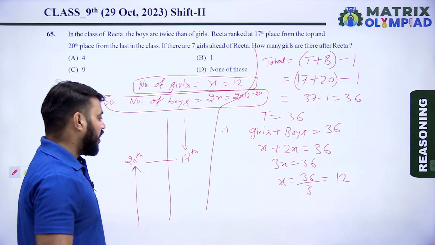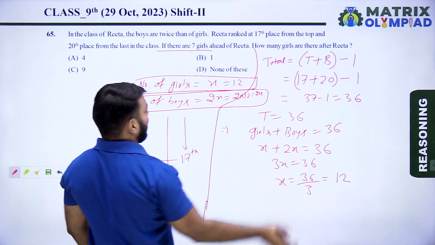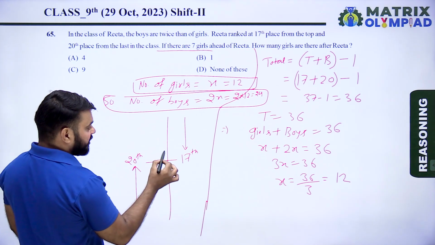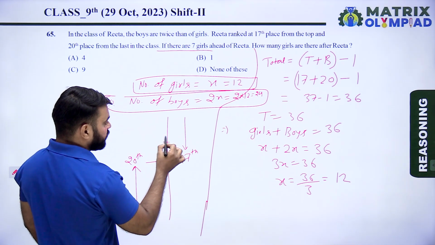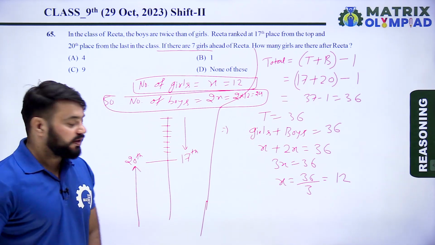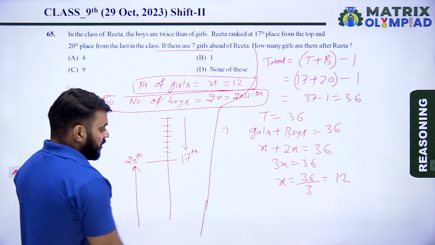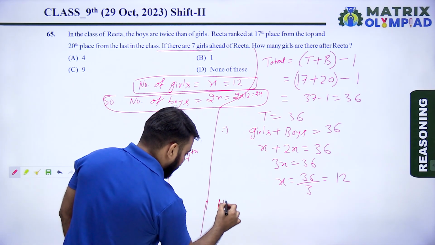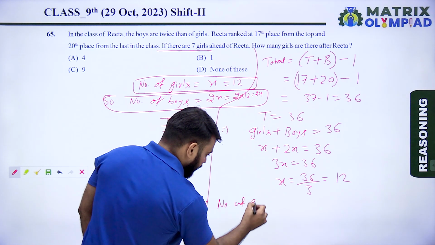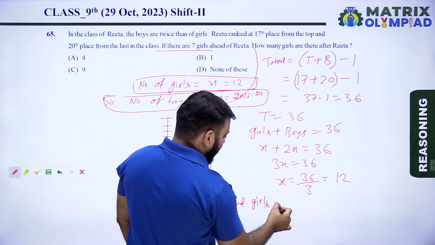Now according to the question, there are 7 girls ahead of Rita: 1, 2, 3, 4, 5, 6, 7, 7 girls ahead of Rita. So how many girls are behind Rita? So find the number of girls behind Rita.